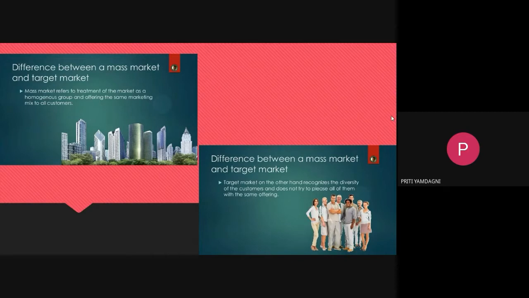Now here you can see in the second picture what the difference is. They are showing the target market. Target market means to recognize the diversity. Diversity means variety, change, different aspects, different thinking and opinions. It recognizes the diversity of customers and does not try to please all of them. They are focused only on a particular group, not for all. If it is for the rich class, it is only for the rich class. If it is for the middle class, it is only for the middle class.